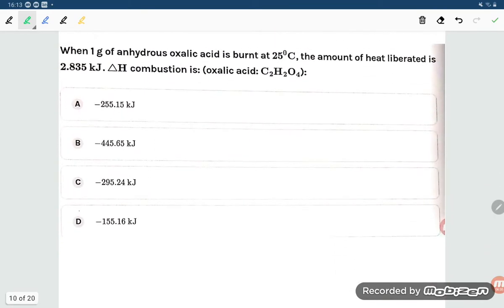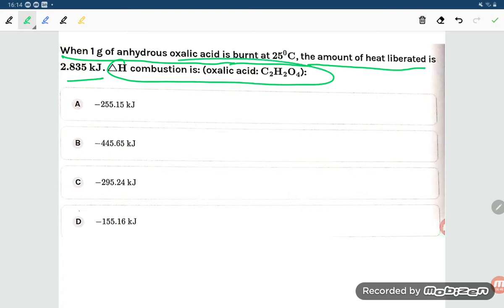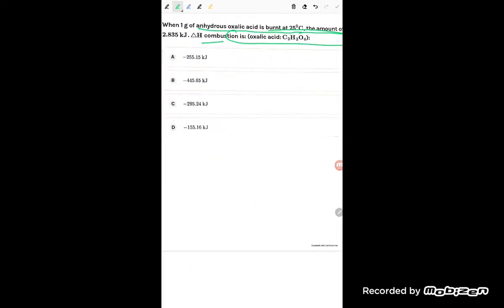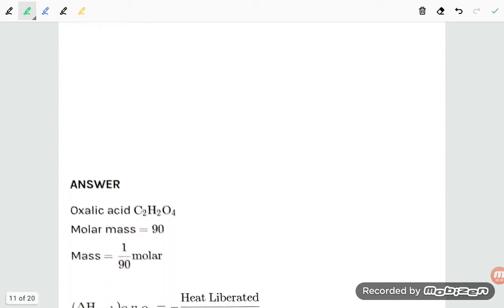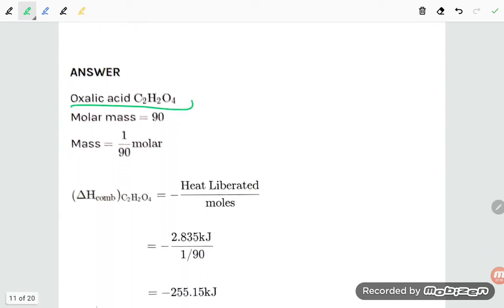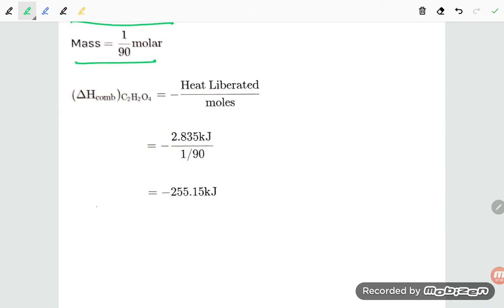Next problem you see, student. When 1 gram of anhydrous oxalic acid is burned at 25 degrees Celsius, the amount of heat liberated is 2.835 kilojoule. Delta H combustion is, so combustion they are asking, student. Okay. So how can you be able to solve this problem, student? Let us see. Okay, 4 options have been given, but firstly let us write down the equation. So oxalic acid they have given, C2H2O4, and molar mass is 90. Moles is equal to 1 upon 90 molar.